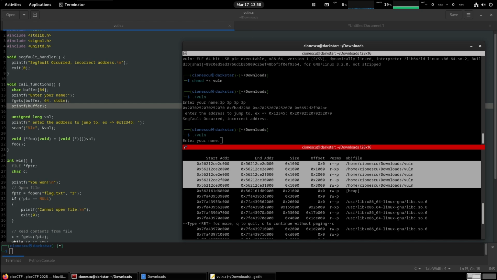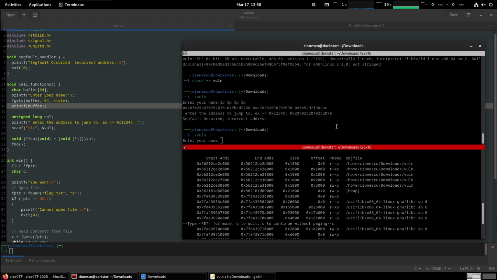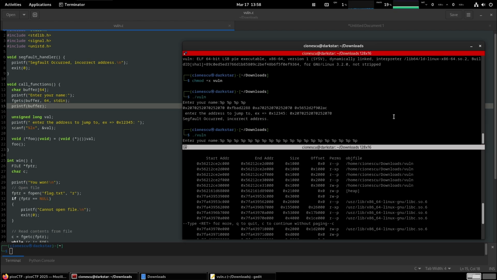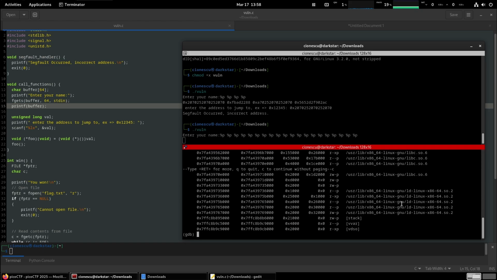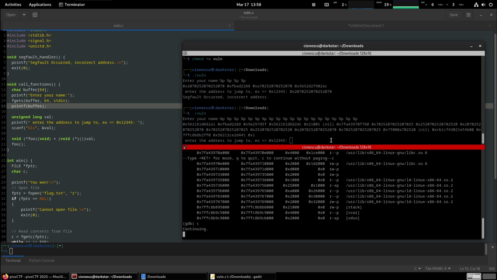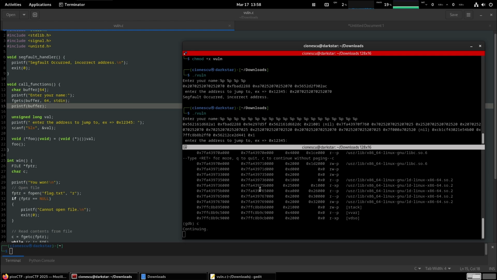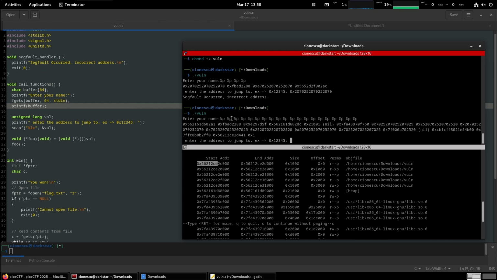And so I don't know, let's try with about 20 %p's. And we have to continue in the debugger. And so now we can take a look at our addresses here and see which one of those matches this address space we're looking for. So the first one, 562161, it doesn't match this one, it matches the heap, right? And so we're not interested in that one.